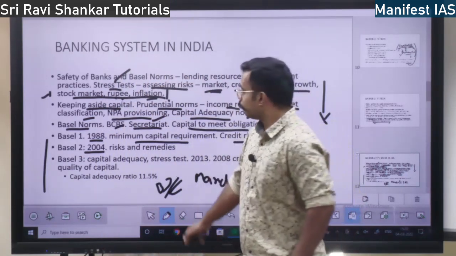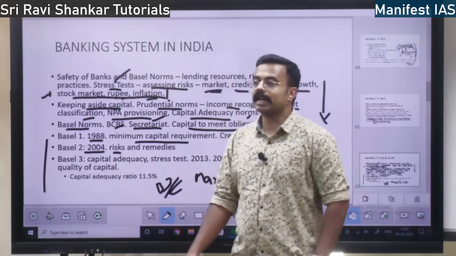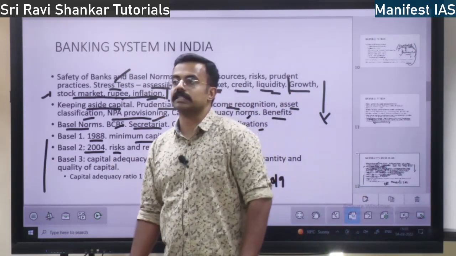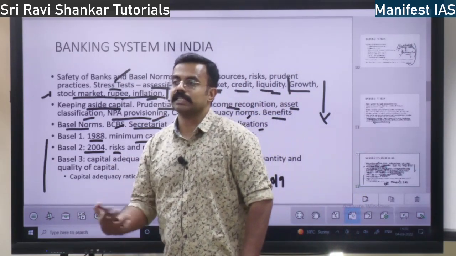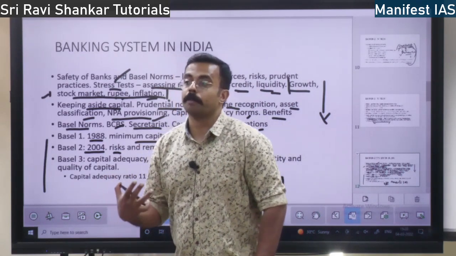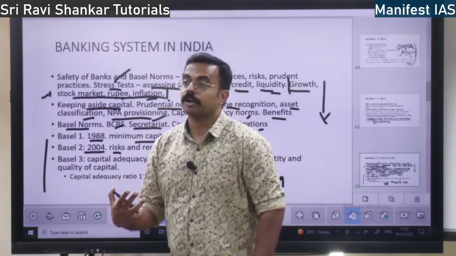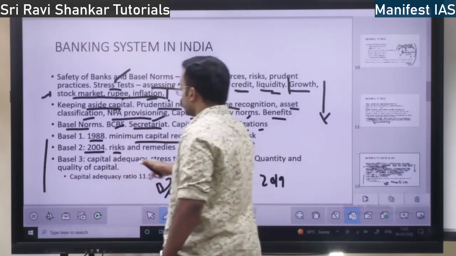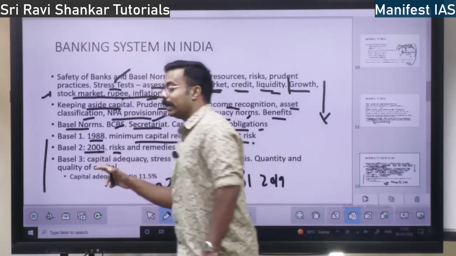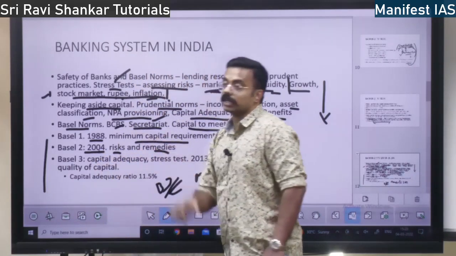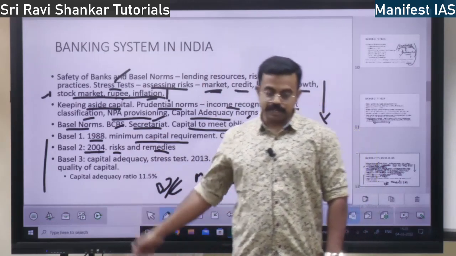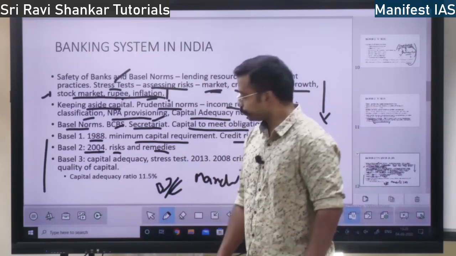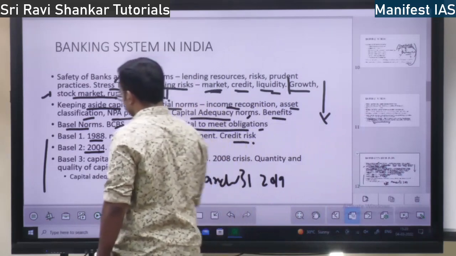It speaks about various risks: market risk, capital risk, operational risk, the risks for a bank to operate in the economy. Those risks are spoken about by this, and it gives the remedies to counter them. Basel 2 is all about risks. Then Basel 3.